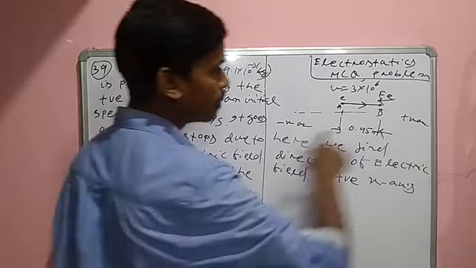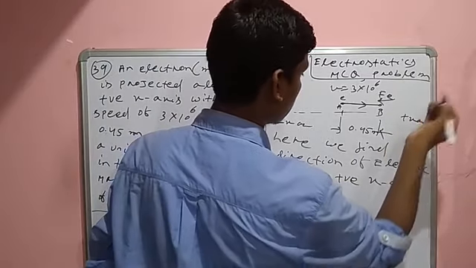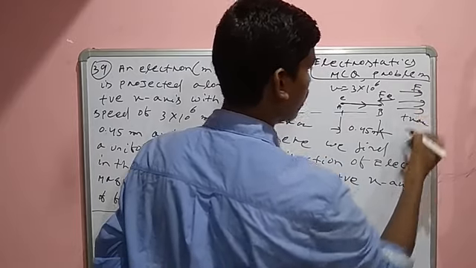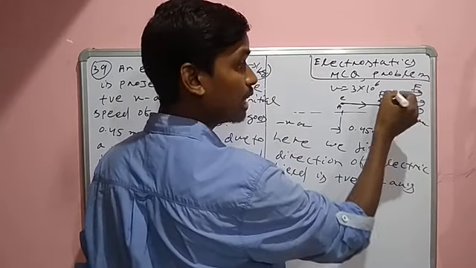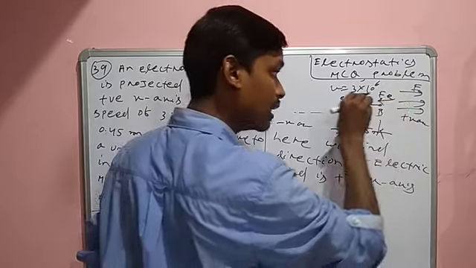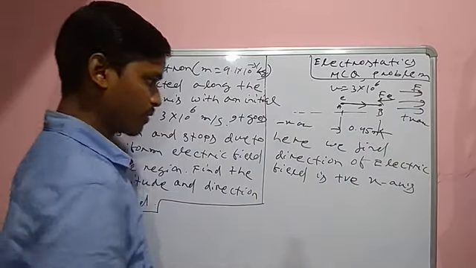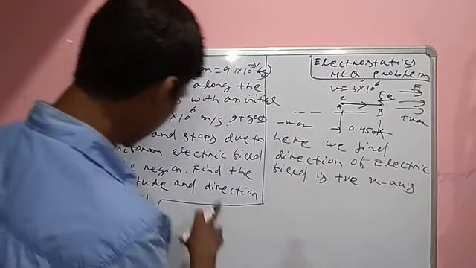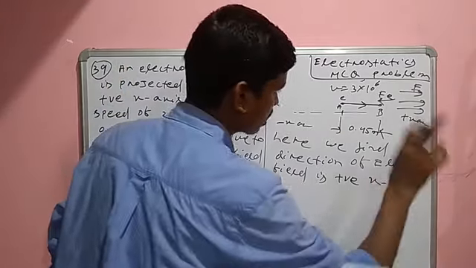The field is in this direction, the force is in this direction on the electron. We already know that one answer is found: the direction of the field is the positive x-axis.